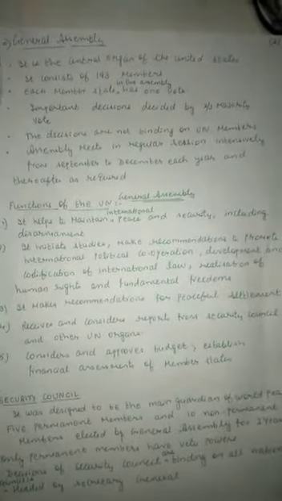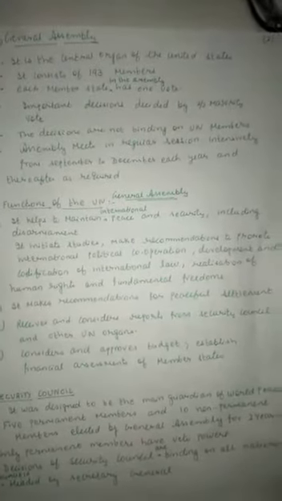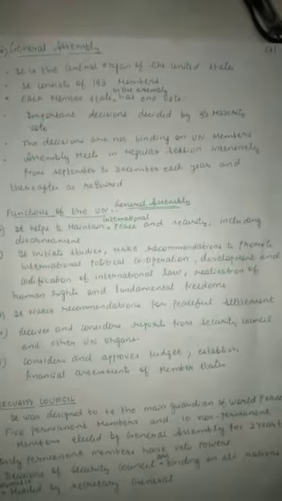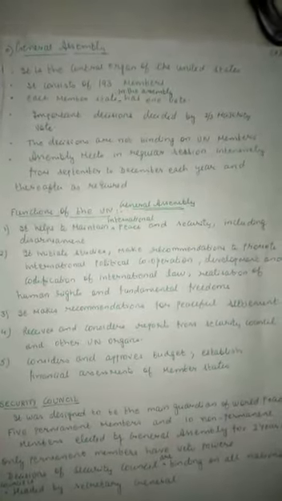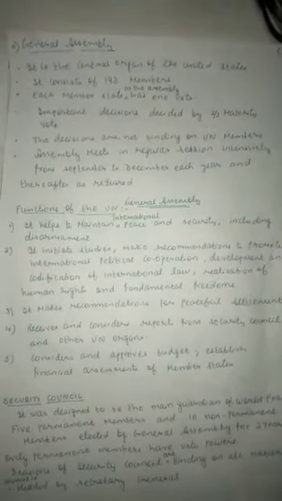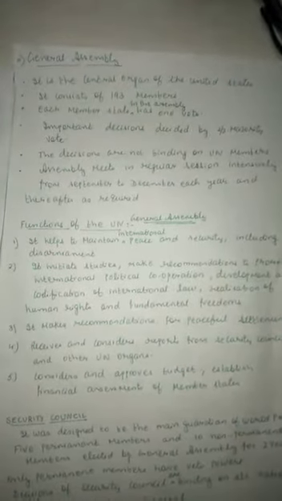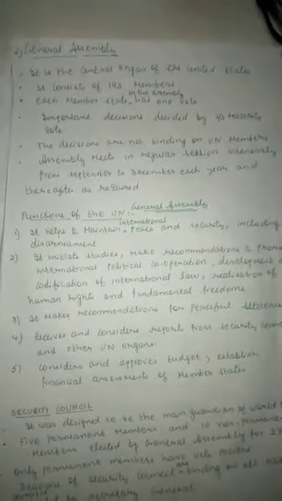So the basic functions of the General Assembly are to maintain peace and security among the countries, and it receives reports from the Security Council, another organ of the United Nations. It also approves the budget and establishes financial assessments of member states. So this is the first organ of the UN, the General Assembly. I hope you understand this concept.